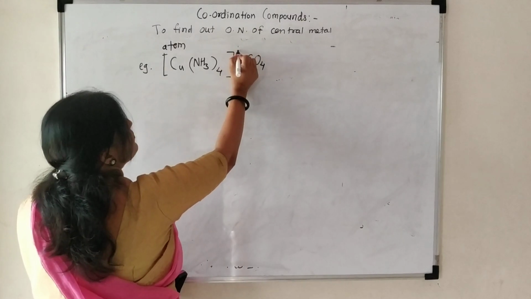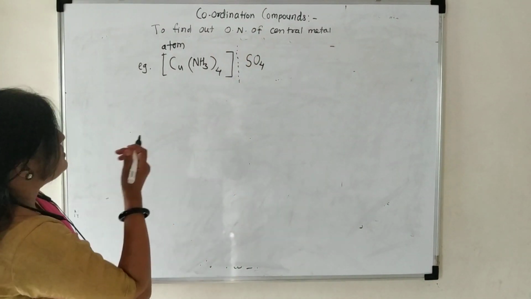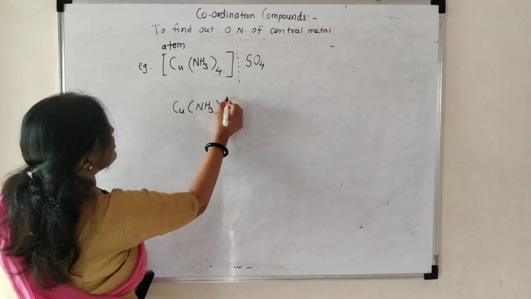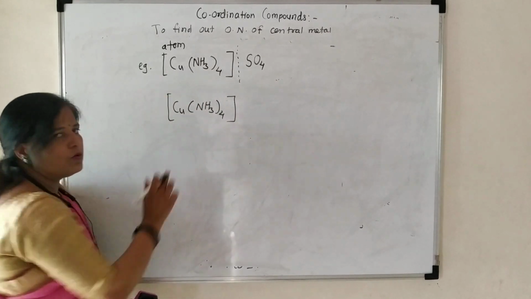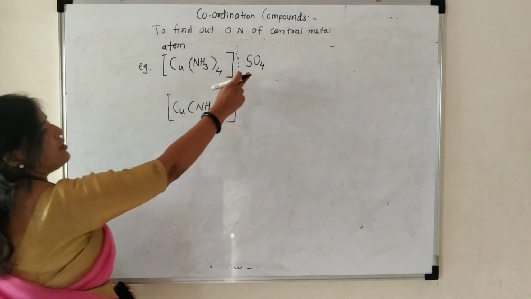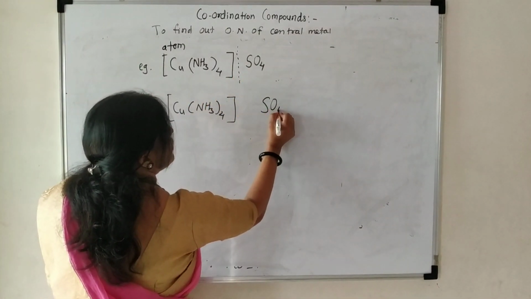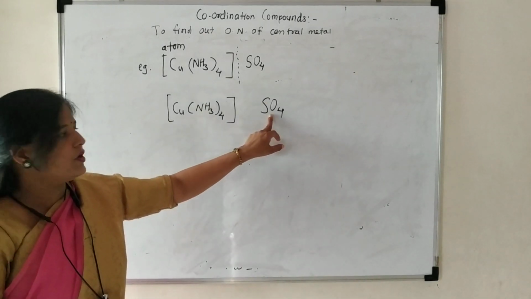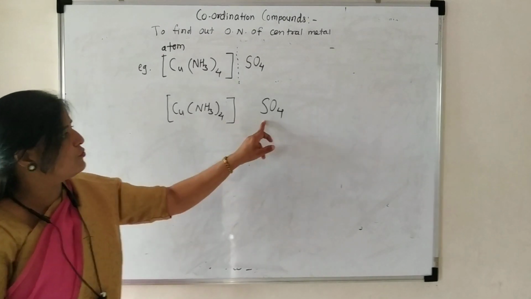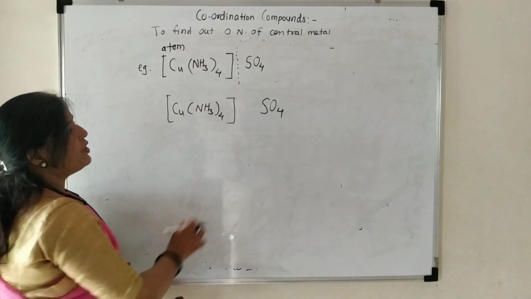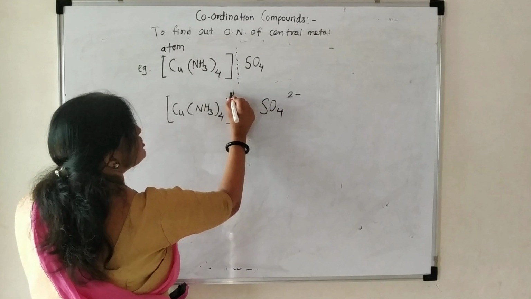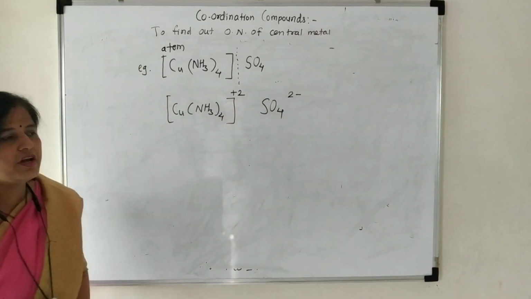First separate them. This Cu NH3 4 times is a coordination sphere. You have to find out the charge present on this coordination sphere. Then this SO4 carries negative charge. This counter ion carries negative charge. How many negative charges are present on SO4? See in the list. There are 2 negative charges. Therefore, on the coordination sphere there will be plus 2 charge.